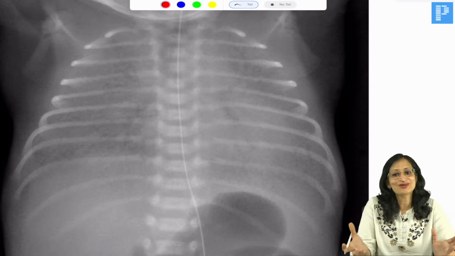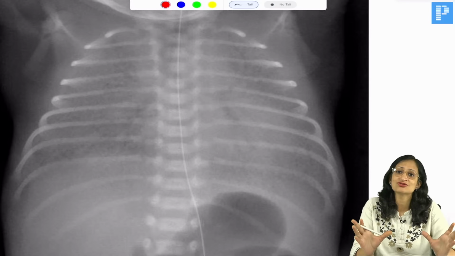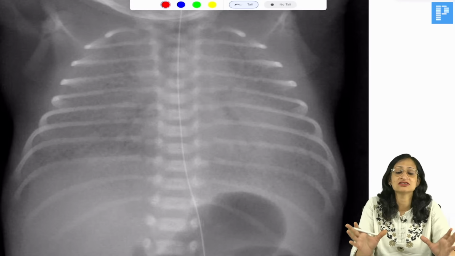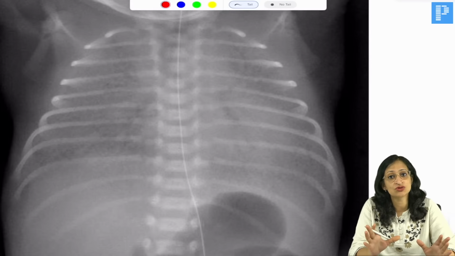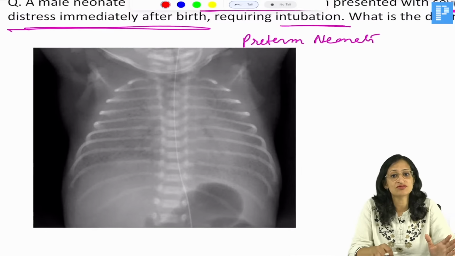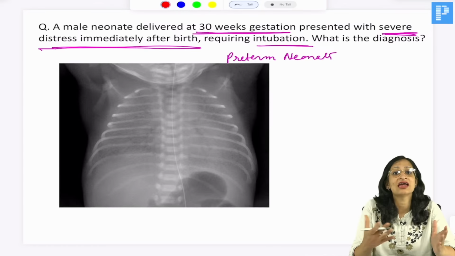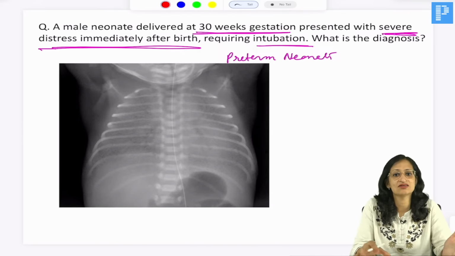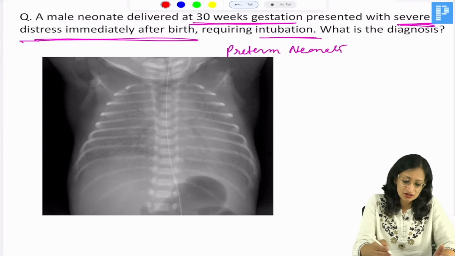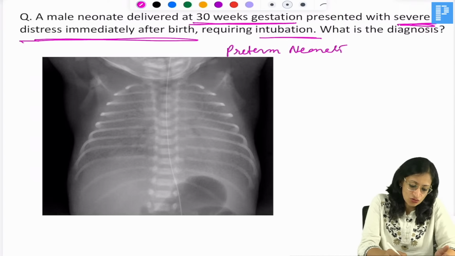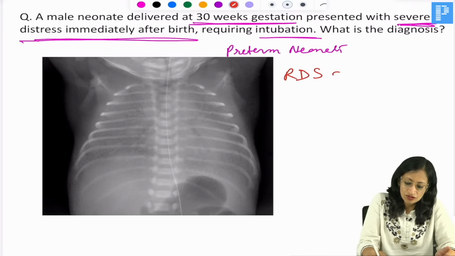Why are they present? Because in respiratory distress syndrome or hyaline membrane disease, the problem is at the level of alveoli. They are collapsing due to deficiency of surfactant. But there is no problem with the airways. So there is air in the airways normally. So this is a typical case scenario of respiratory distress syndrome or hyaline membrane disease.